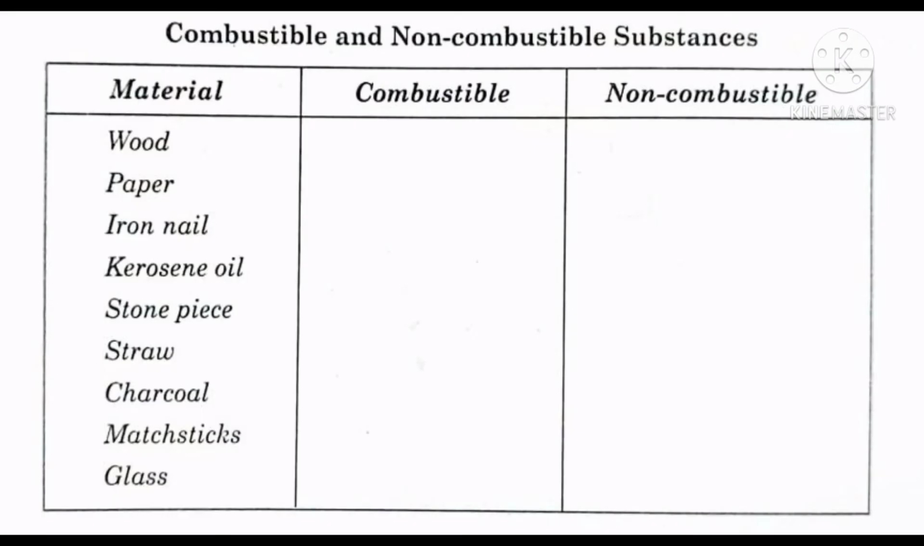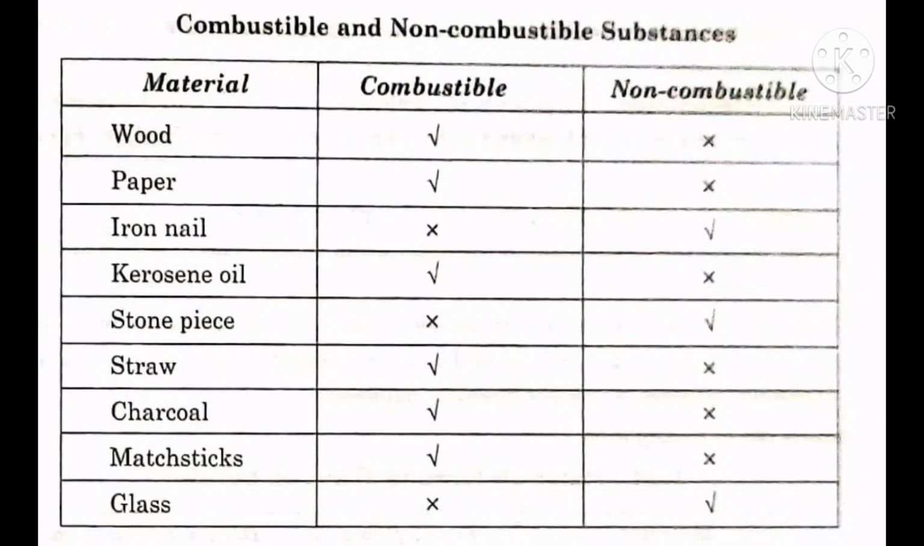Look at the table. The materials given are wood, paper, iron nail, kerosene oil, stone piece, straw, charcoal, matchsticks and glass. Categorize them into combustible and non-combustible substances. Wood, paper, kerosene oil, straw, charcoal and matchsticks are combustible substances, whereas iron nail, stone piece and glass are non-combustible substances.